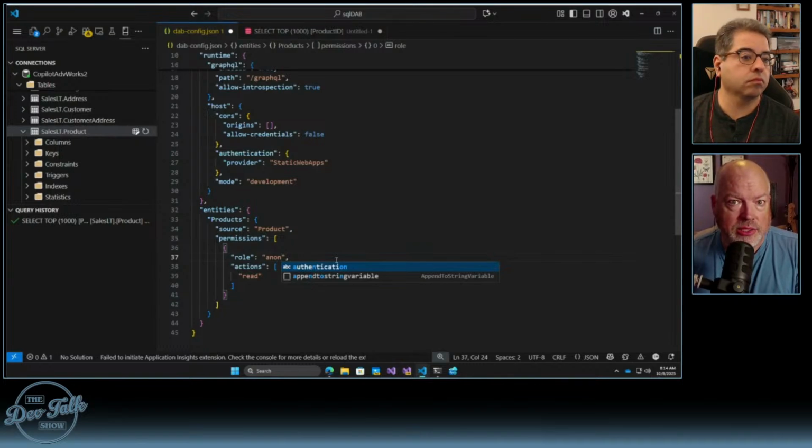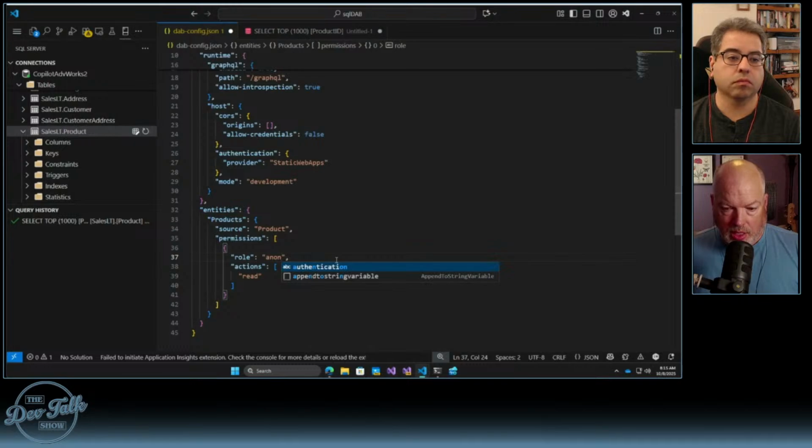The reason why it is a little more complicated is, with the 15 minutes that are left, what happens is your SQL environment is the back end part of things. Your data API builder is going to talk to that based off of what that connection string has, right? So that's how it does the authentication part. To authenticate against the data API, you would create an app registration and expose this essentially as an API endpoint.